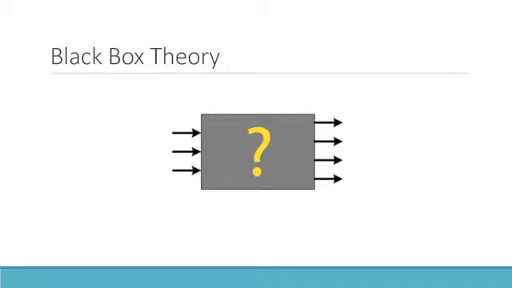Now, the black box model is a good way to explain homeostasis. The black box theory simply describes any system, such as the cell, body, or even ecosystem, in which input enters and output comes out without seeing the process taking place. For example, pretend that the black box is a system of a human body. When we snack during lectures, we know that it will produce an output of energy. What goes inside the black box, or your body, to convert the snacks into energy is unknown.